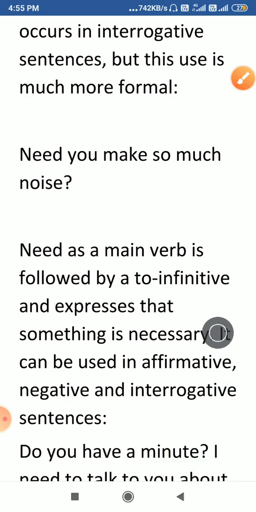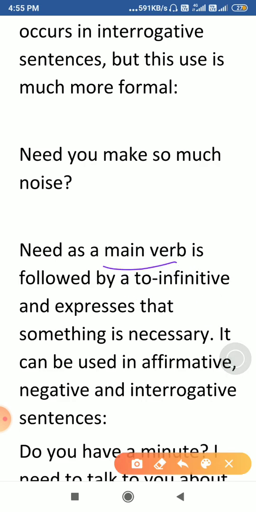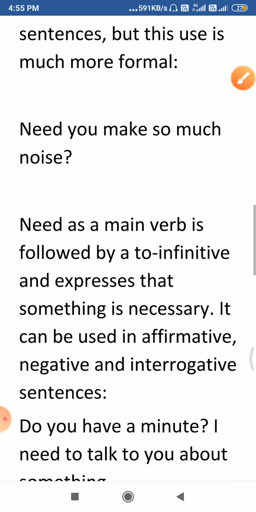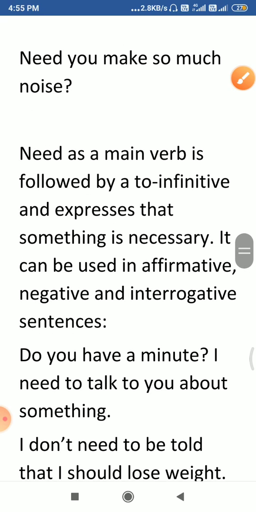Like all main verbs, it can be used in affirmative, negative and interrogative sentences.